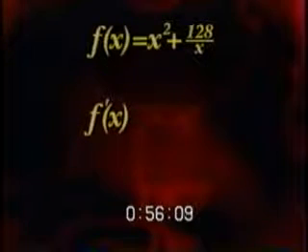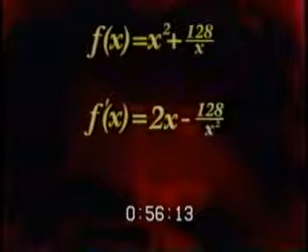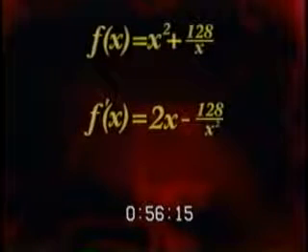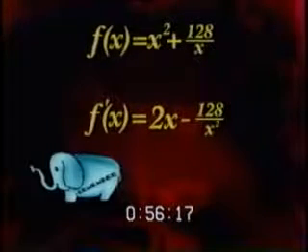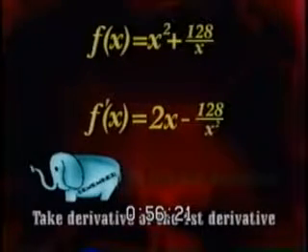So, step 3 is to find the second derivative of our function, x squared plus 128 over x. We already found the first derivative of x squared plus 128 over x, which is 2x minus 128 over x squared. Remember, to find the second derivative, just take the derivative of the first derivative. We can do this term by term.